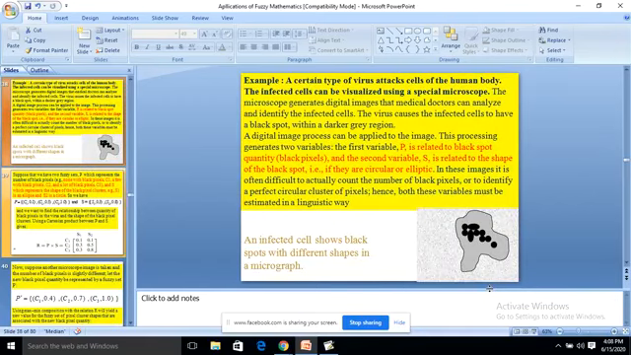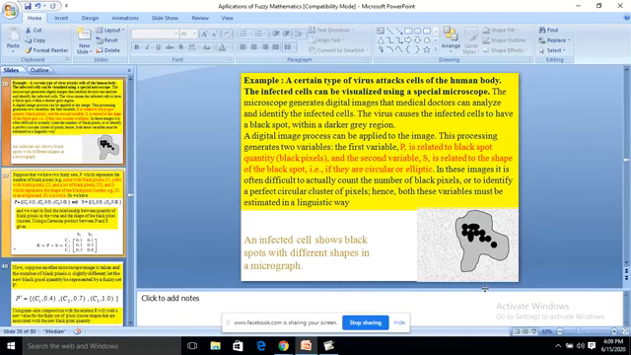Next example. A certain type of virus attacks cells of the human body. The infected cells can be visualized using a special microscope. The microscope generates digital images that medical doctors can analyze and identify the infected cells. The virus causes the infected cells to have a black spot within a dark gray region.